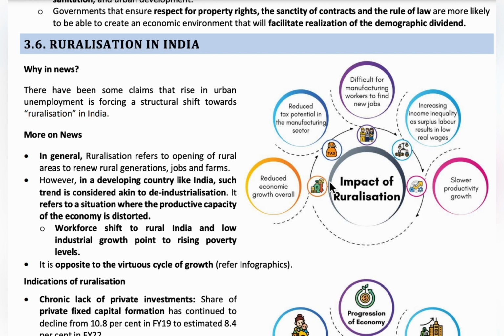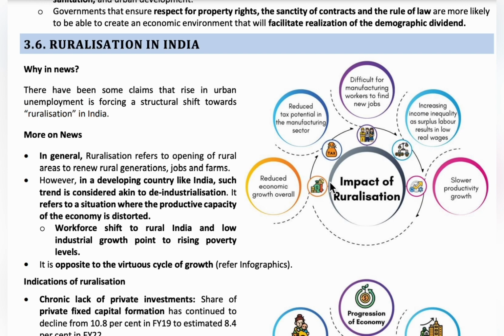But ruralization means people from urban areas are going to rural areas and doing primary sector agricultural jobs. When the country shifts from urbanization to ruralization, it means the country is getting deindustrialized. Ruralization means going back into a less developed state.